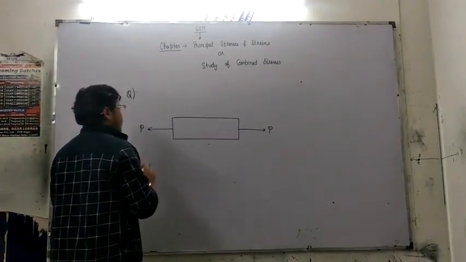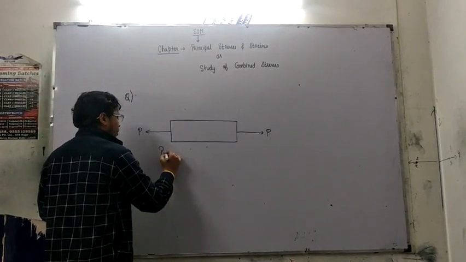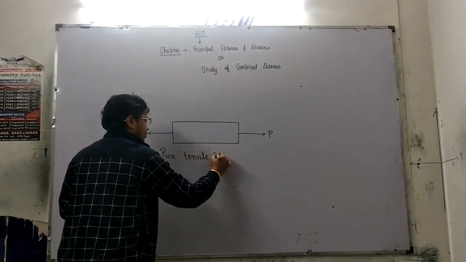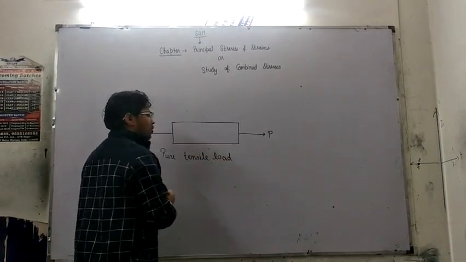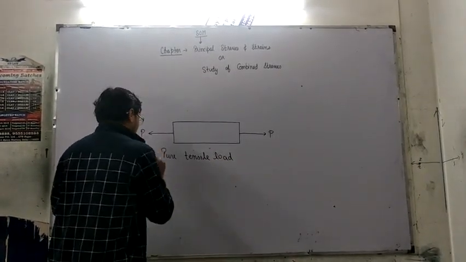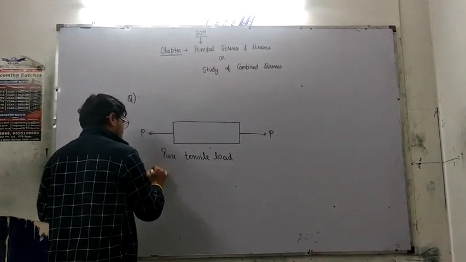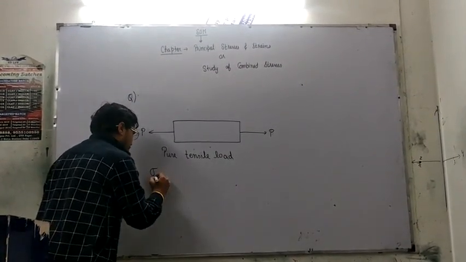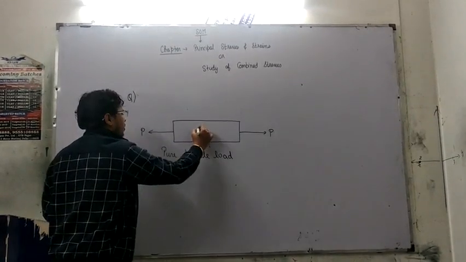Now my question is, whenever pure tensile load is acting on this body, what will be the normal stress induced in this particular bar? Suppose this is a bar.